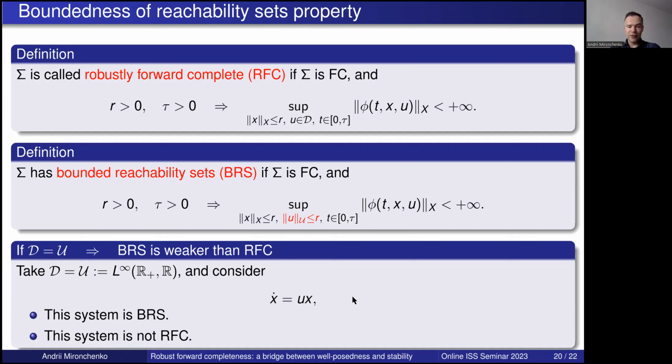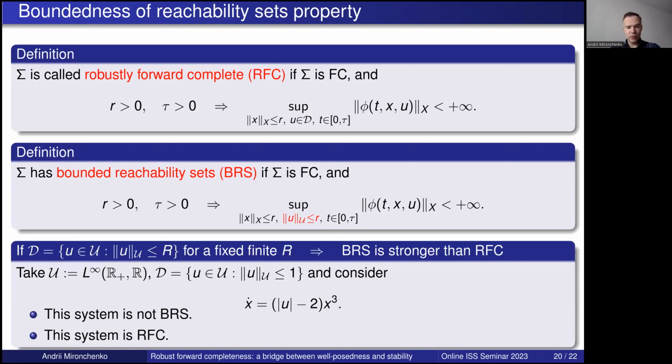At the same time, if D is not the whole space U, but if D is just a ball of radius R for finite R, then boundedness of reachability sets is already stronger than RFC, because we can take such a system. If we specialize it only for inputs of norm less or equal to 1, then clearly it will be globally asymptotically stable, and therefore it is robustly forward complete.